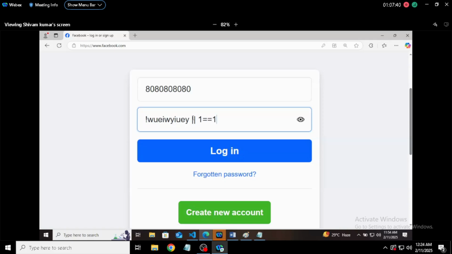So what we have written here is a query, because it is starting with an exclamation mark, it means it is a query now. It's not a password, it's a query. If the query is returning true, logged in. And will this query return true or false? True, because here we have kept the or symbol. 1 is equal to 1, true, logged in. You can log into any account, and I have done a lot of things with this, generally just to give bad dreams, bad days, bad nights to my friends only.